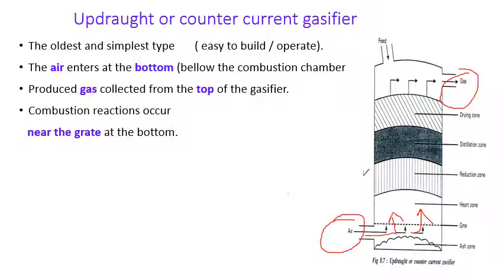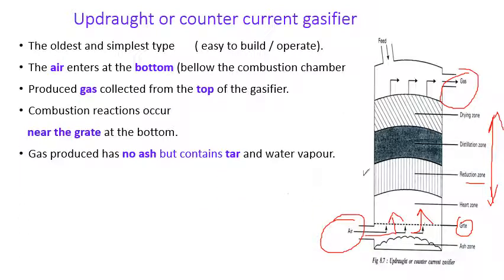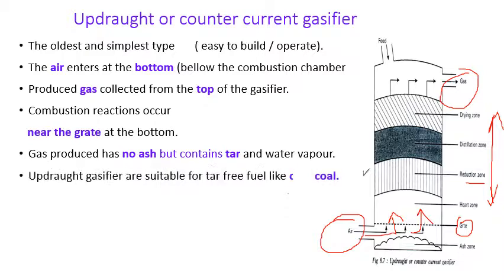So here you can see the grate. Here you can see the different zones, right? Starting with the hearth zone, reduction zone, distillation zone, and drying zone. The gas produced has no ash but contains tar, a sticky mass, and we also get water vapor. Updraft gasifiers are suitable for tar-free fuel like charcoal.